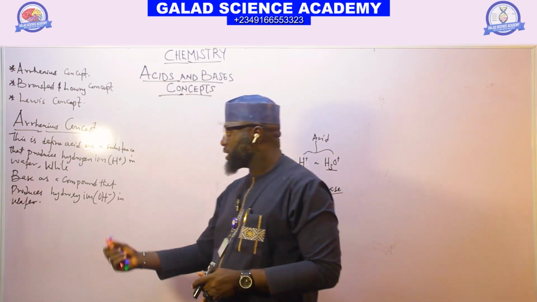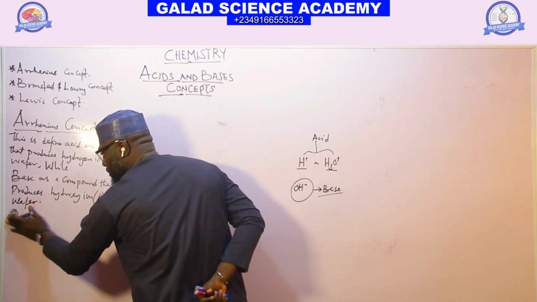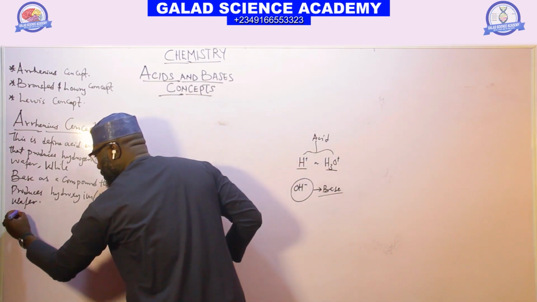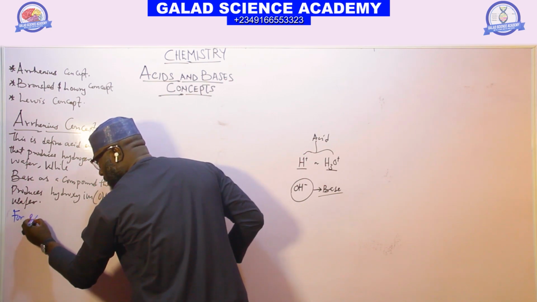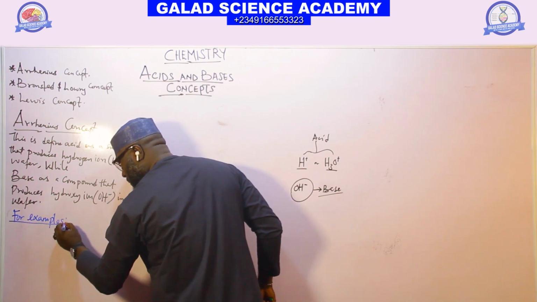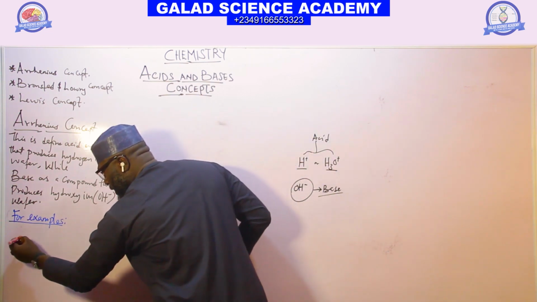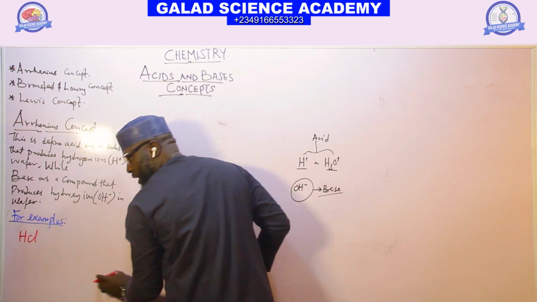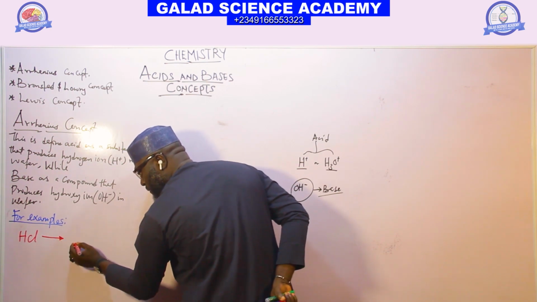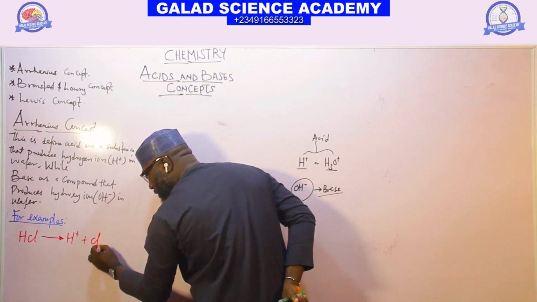Take for example HCl, which is an acid. When this HCl dissolves in water, it gives us H plus and Cl minus.